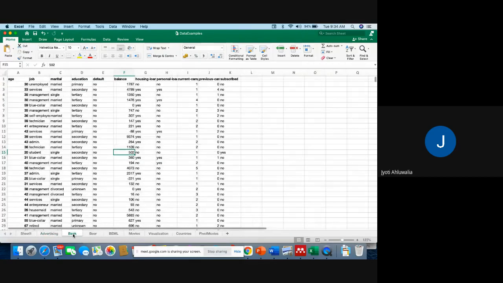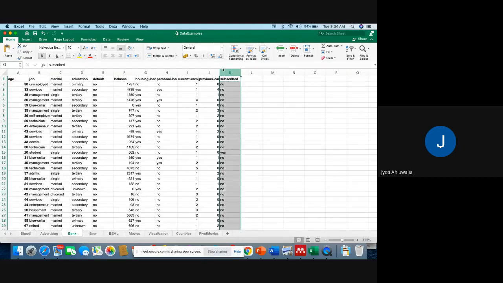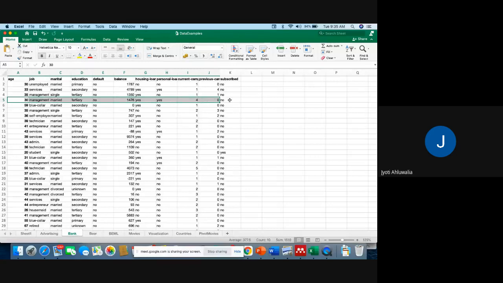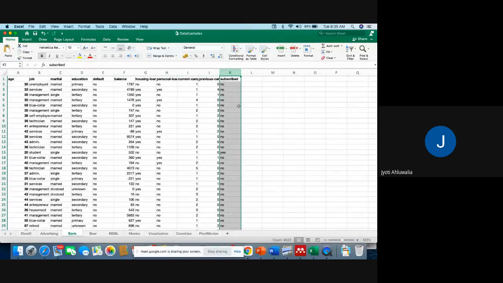And for example, we have a bank data set. So in a bank data set, we have age of the subscriber, then job, how he's employed, marital status, education, default, whether he's defaulted or not, what is the account balance he has, whether he has housing loan or not, whether he has personal loan or not, whether he's been part of the current campaign or not, whether he has been part of any other previous campaign and then subscribed or not. So this subscribe column would be my Y variable, because I now know that a person with these features is subscribing or not subscribing. So this becomes my label, if I have to predict what kind of people subscribe.